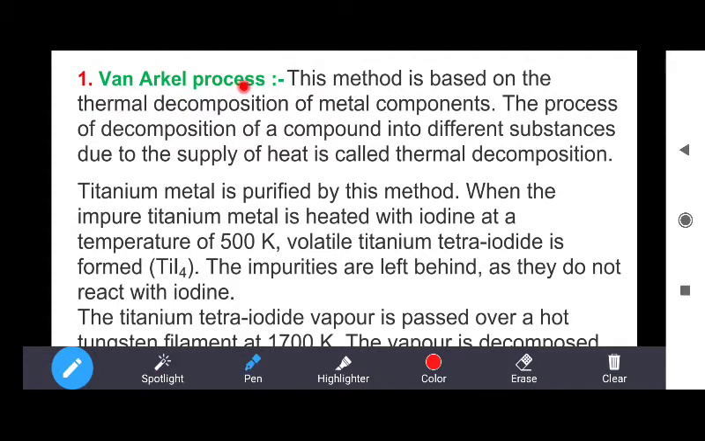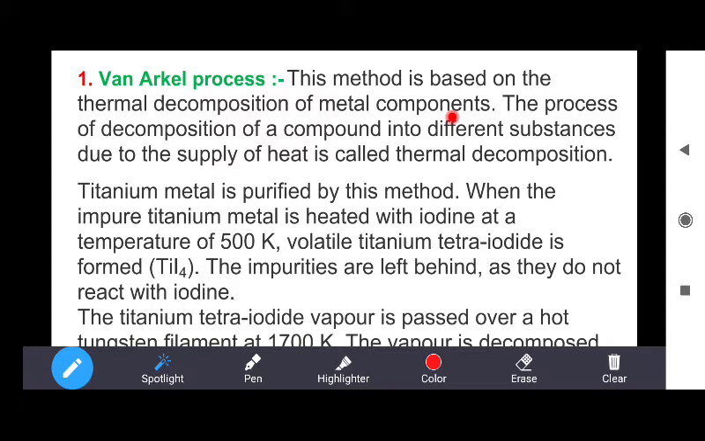Definitely this question will come in your exam: titanium metal is refined by which method? So you have to give the answer, the van Arkel process. The van Arkel process is used to refine titanium as well as zirconium. These two metals are refined with the help of the van Arkel method. This method is based on the thermal decomposition of metal compounds.